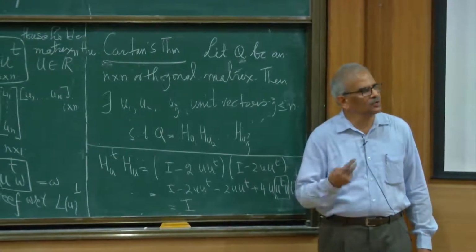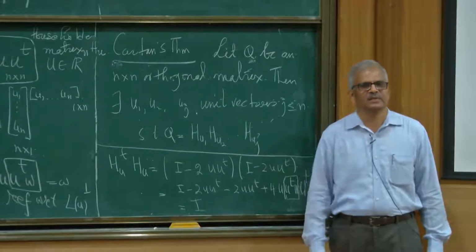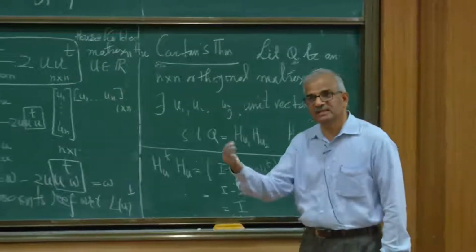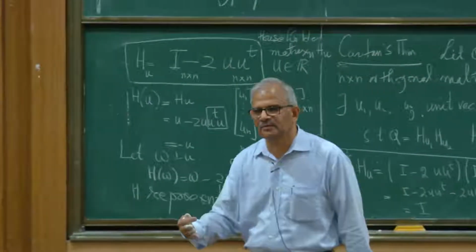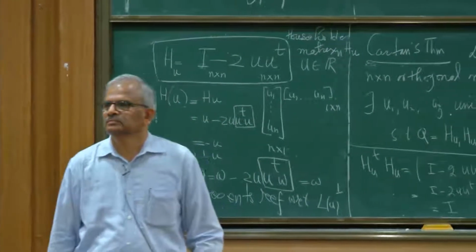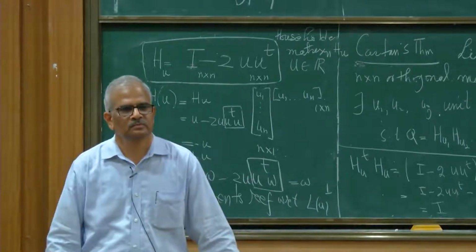That shows that the Householder matrix is an orthogonal matrix, and it's a symmetric matrix. It represents a reflection. So what do you expect when you take the square of H without calculation?